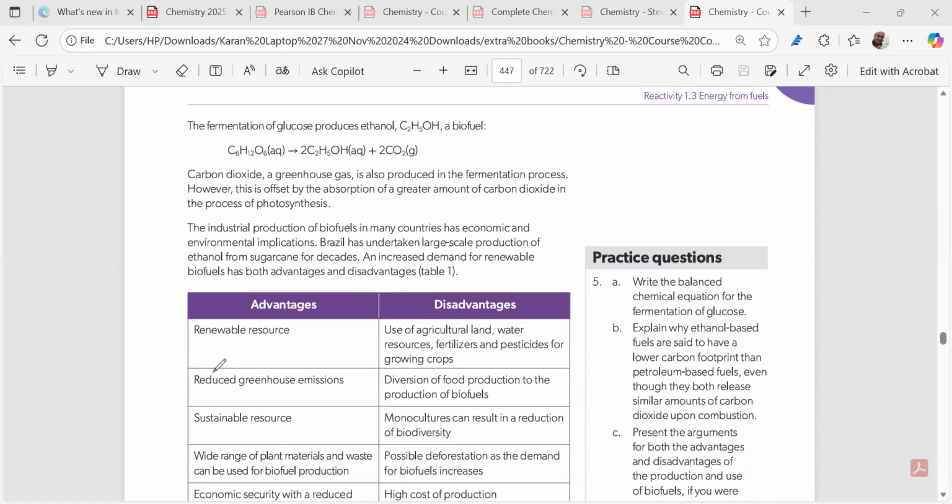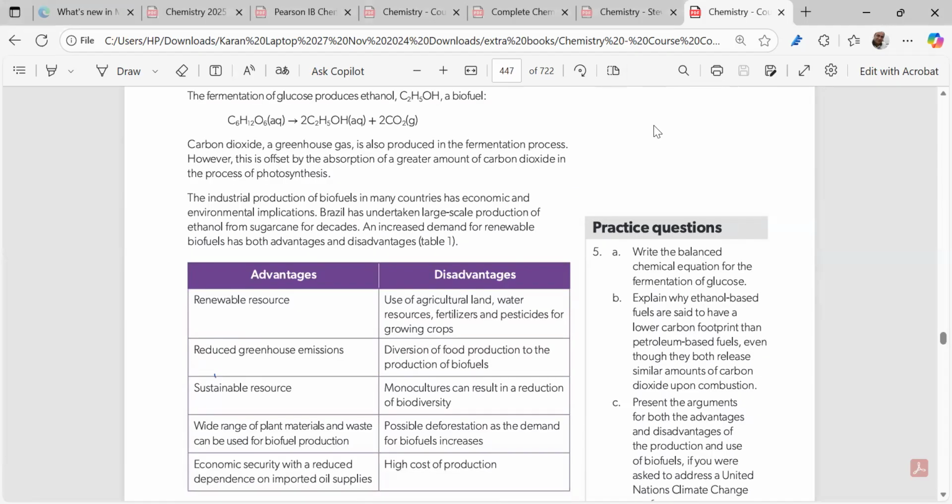So we take the glucose. Any plant source you can take; the technology has advanced so much that any plant source can be used. So glucose will give us ethanol plus carbon dioxide. Now over here, we have to know that this ethanol will be a 15% yield, right?